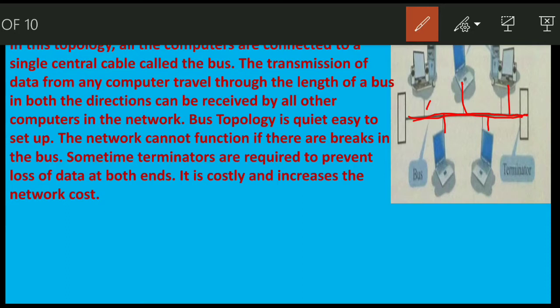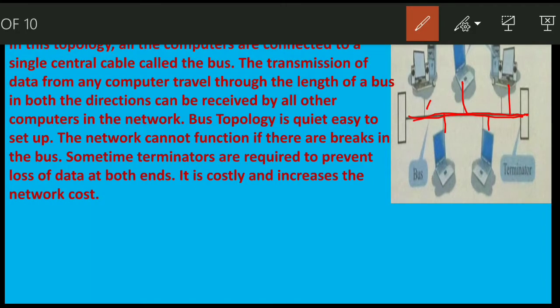You can see the computers are connected in both the directions. Therefore, the transmission of data from any computer travels through the length of the bus in both directions and can be received by all other computers in the network. Now, bus topology is quite easy to set up. The network cannot function if there are breaks in the bus. Now, if there is a breakup in the connection of the bus, then the system halts or the system will not be able to work.